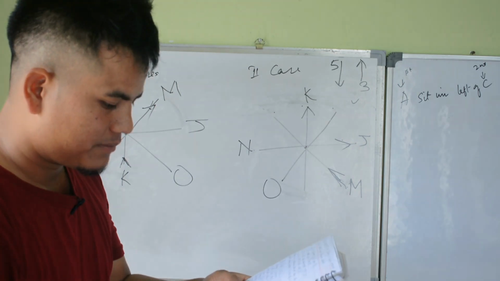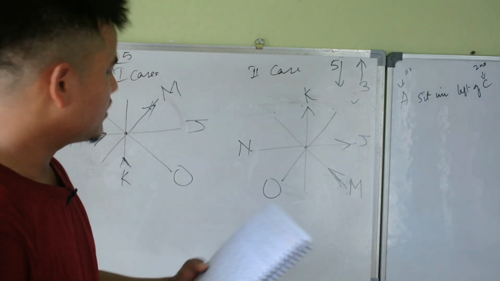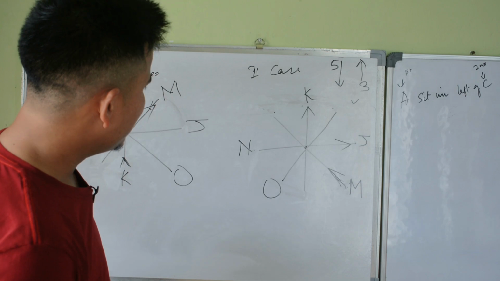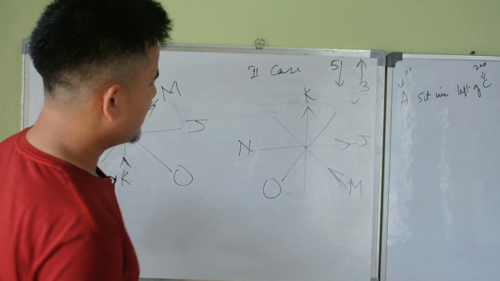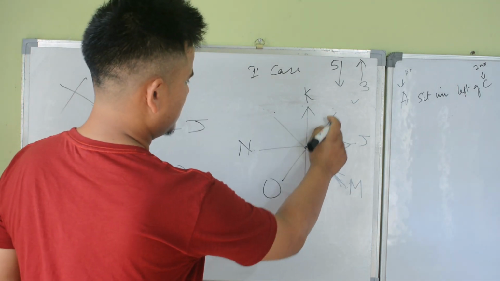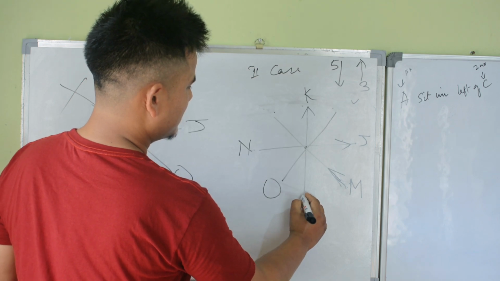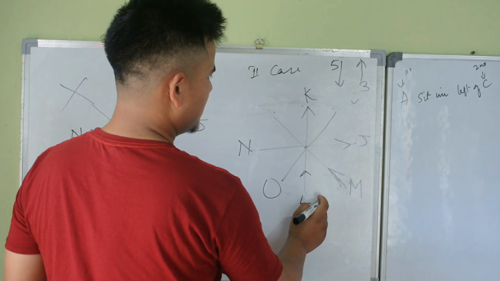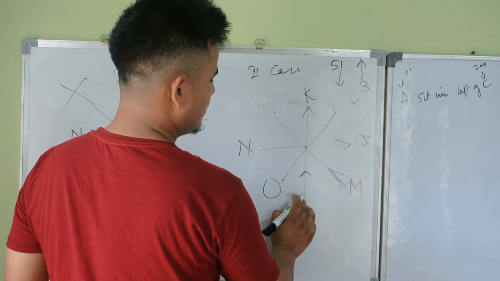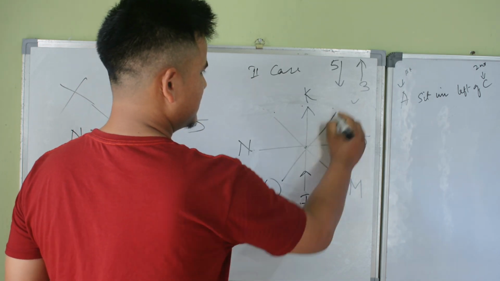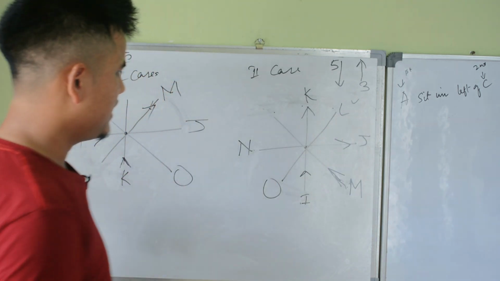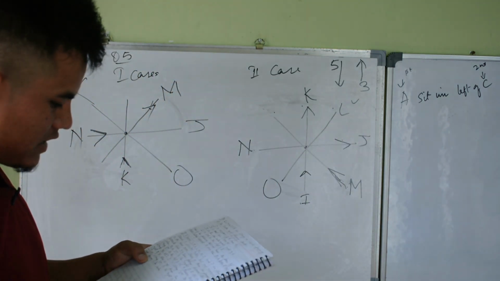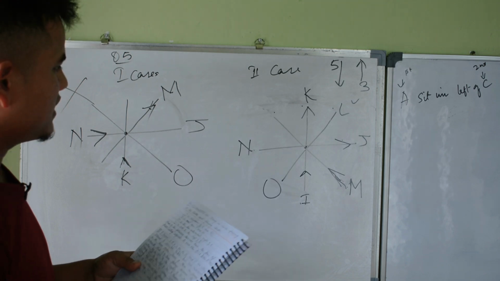L is sitting third to the right of I. L is sitting third to the right of I. 1, 2, 3. L is sitting third to the right of I. L sitting third to the right of I.